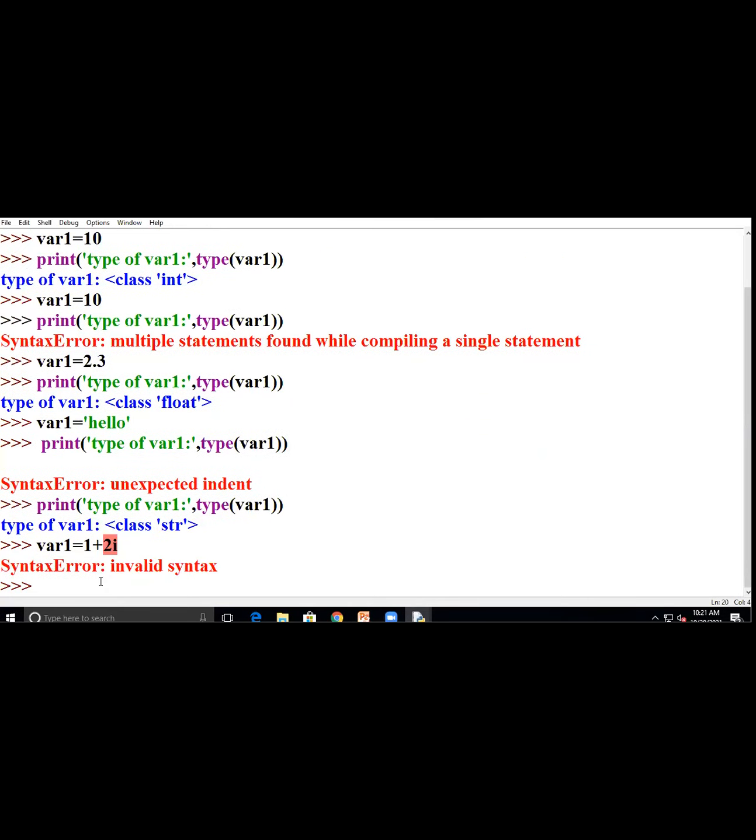Here I declare var1 is equal to any complex number, like 1 plus i. Here I write the complex number.